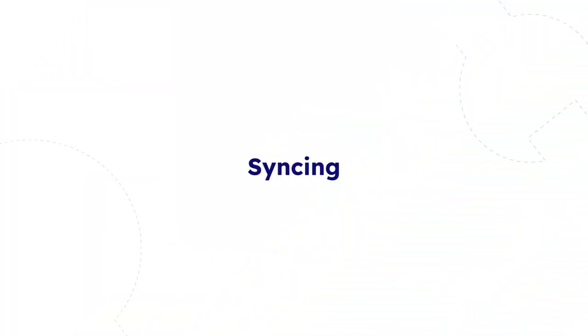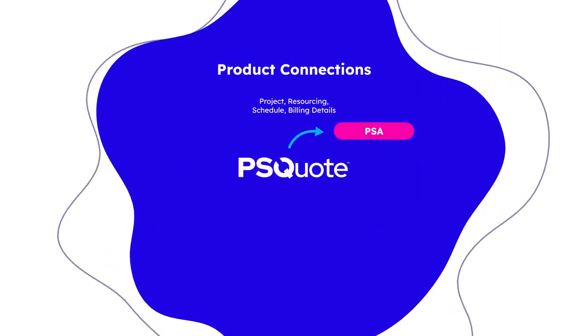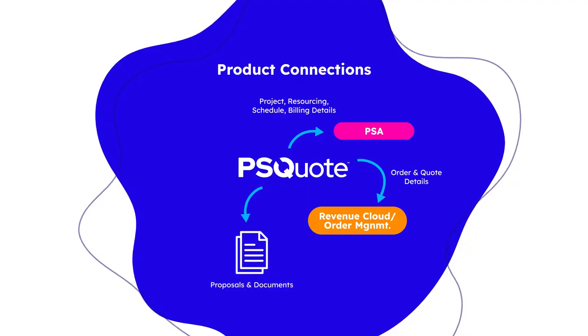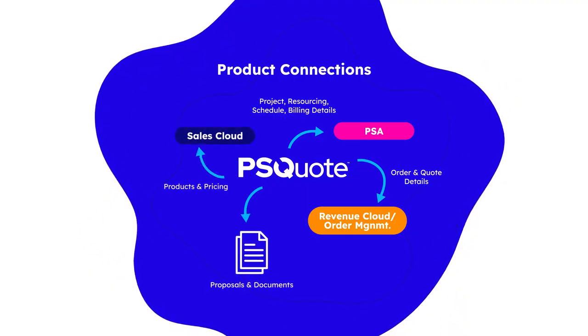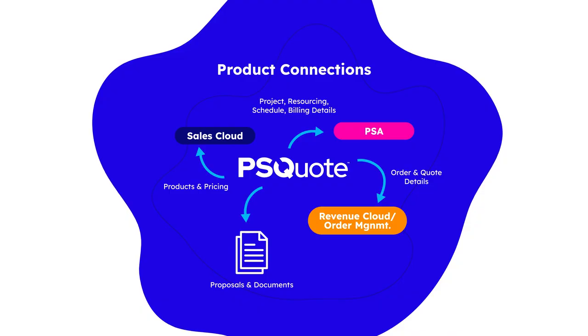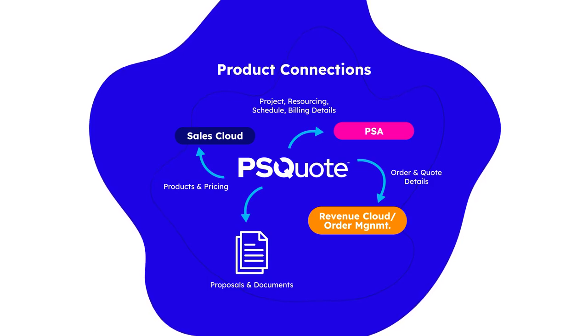The next few capabilities that we would like to highlight are around syncing. PSQ easily connects with PSA applications on or off the Force.com platform, so that information from the quote and opportunity are used as the basis for project setup and project staffing. We also have the capability to sync the primary quote with Salesforce CPQ. We want to highlight that PSQuote is agnostic in regards to the PSA tool to sync with.